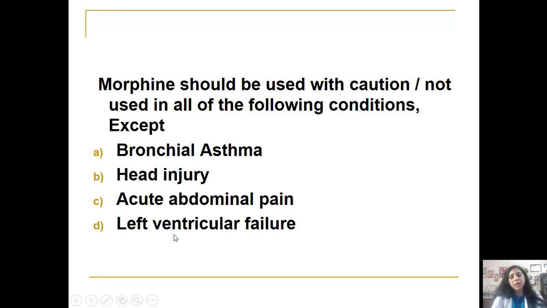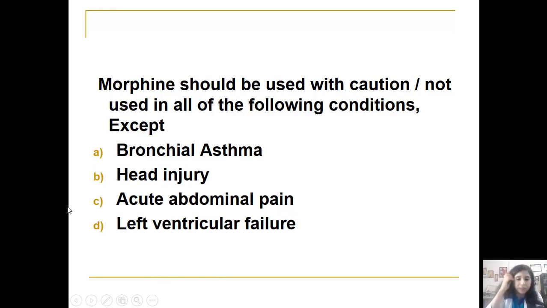It should not be used at any time in undiagnosed acute abdominal pain, because that abdominal pain could be a result of biliary colic, and you know that morphine-like drugs cause spasm of the sphincter of Oddi. They can worsen a biliary colic and worsen an acute abdomen. So unless we know the cause of the acute abdominal pain, we should not go in for morphine therapy. And left ventricular failure is the answer, where left ventricular failure accompanies myocardial infarction.